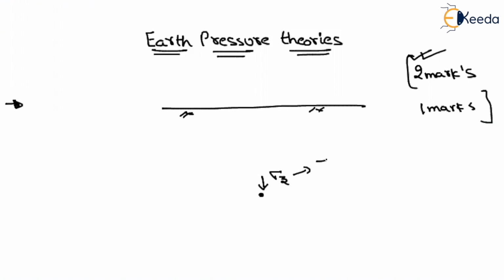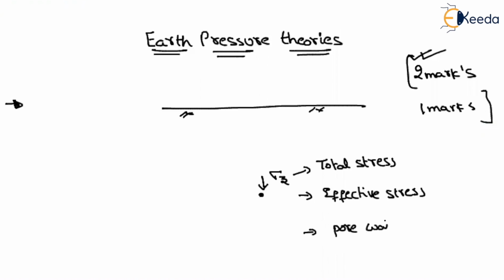There we have seen what is meant by total stress, what is meant by effective stress, and also if there is a water table, we have seen the pore water pressure also. So we have already seen these three types of stress in soil mechanics.